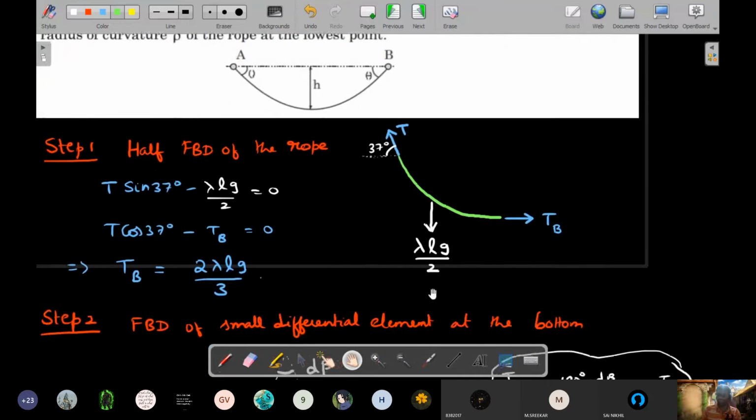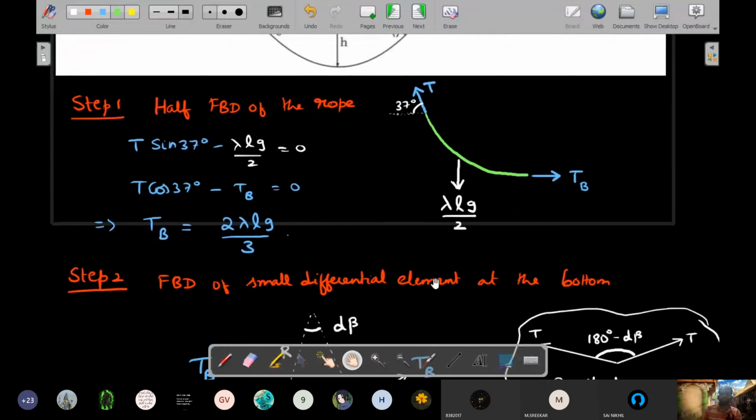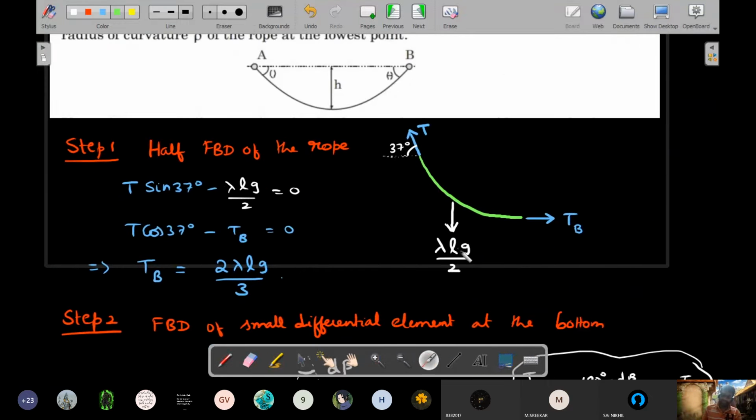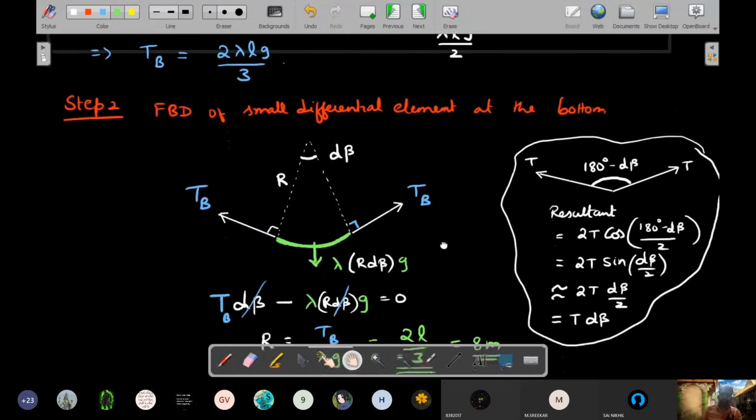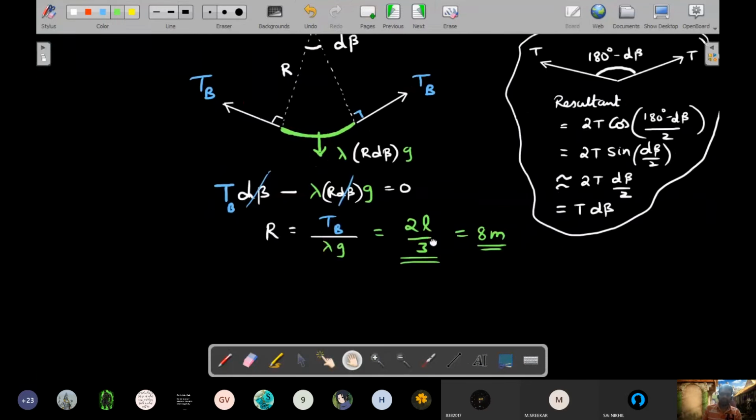We didn't use any maths. We didn't use the formula for radius of curvature. If you already know the equation of y versus x, then you can use that formula of radius of curvature from maths, 1 plus dy by dx whole square, whole power 3 by 2. Remember that? But that is not needed. That's the power of free body diagrams. Okay, I hope you understood step 2.